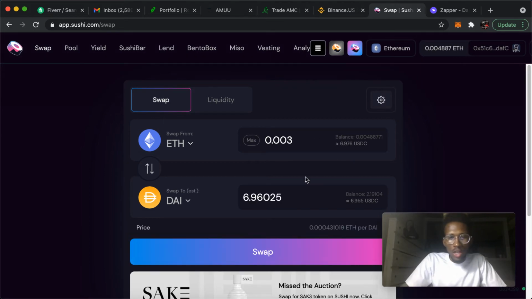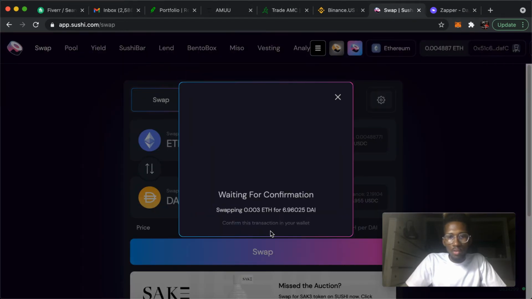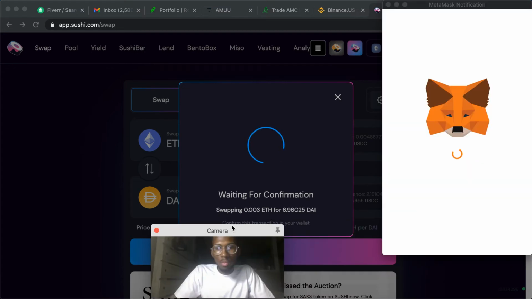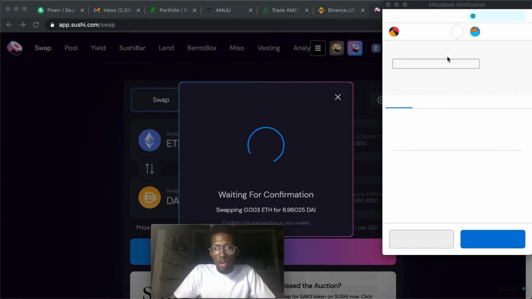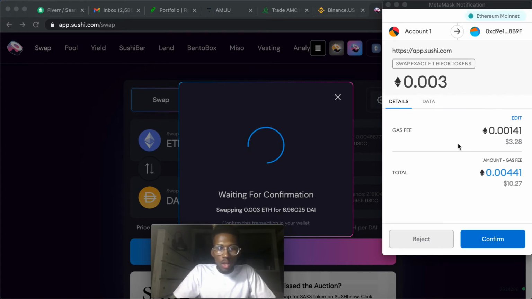Okay, so now y'all can see it pop up, because that wasn't really a good analogy, because it wasn't really popping up to show y'all how it swaps. But this should pop up when it's ready to swap. You just swap that over, push this, confirm swap, and it's gonna pop up on your wallet. And you do have to pay gas fees to swap coins.